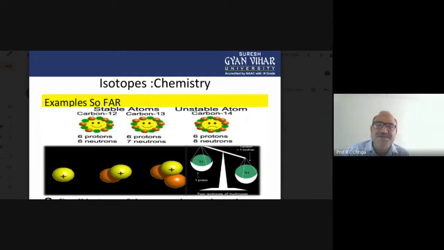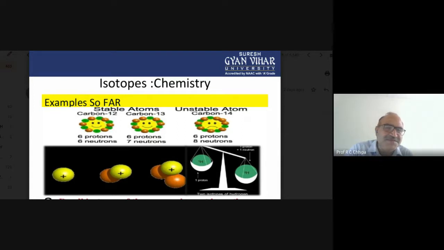That is unstable, with its half-life period. So in the picture, carbon 14 is unstable.